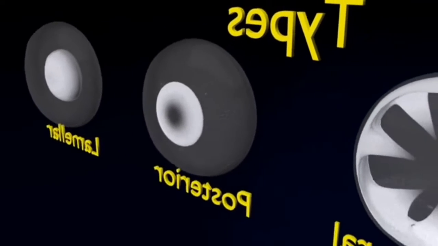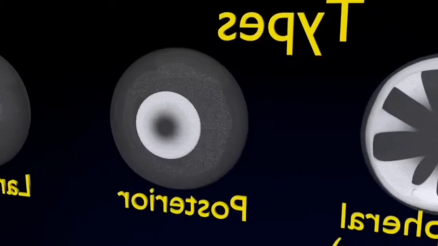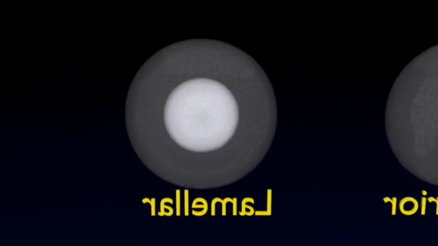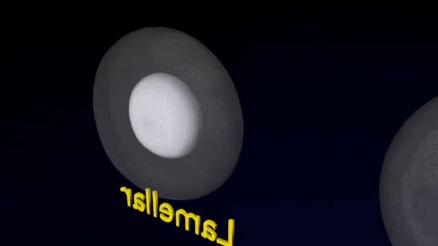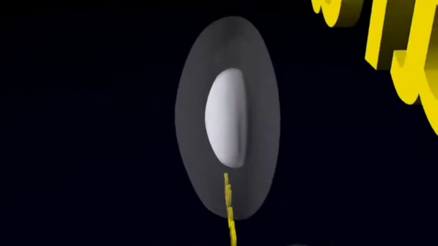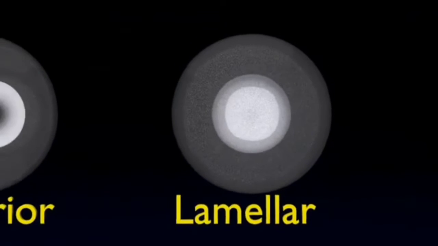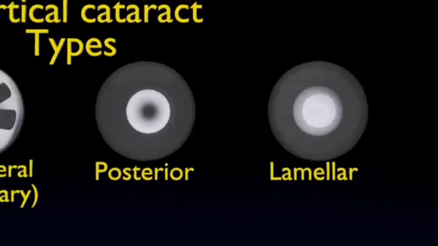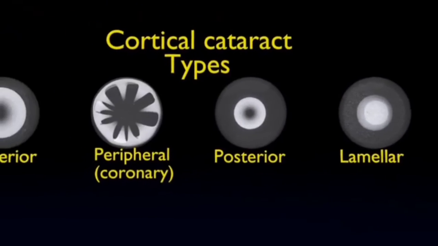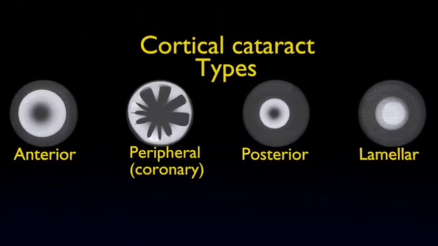Here is the posterior cortical cataract. Fourth one is the lamellar cortical cataract. Opacity involves the whole part of the lens cortex except the cortical part anterior to the nucleus, as shown in this picture. Here are the 4 different types of cortical cataracts.